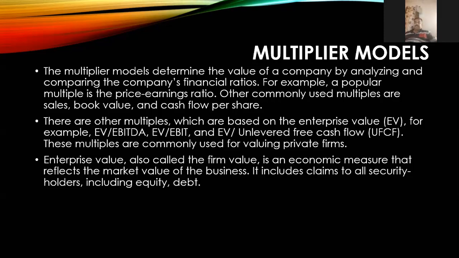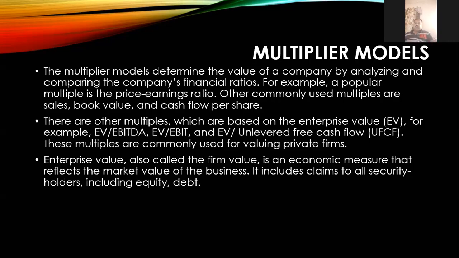For example, popular multiples are price earning ratio, cash flow, book value, EBIT, EBT. These are things we calculate in different calculations and compare. We combine all of that and take one result. It is known as the multiplier.